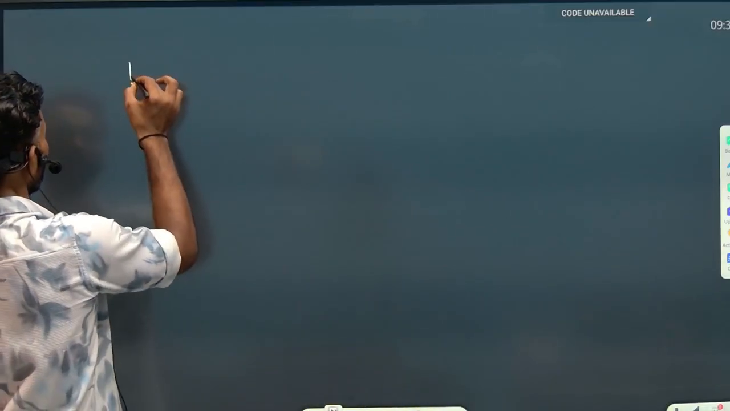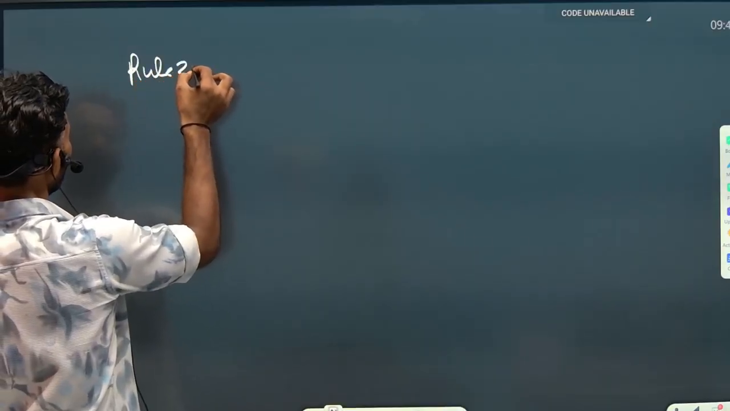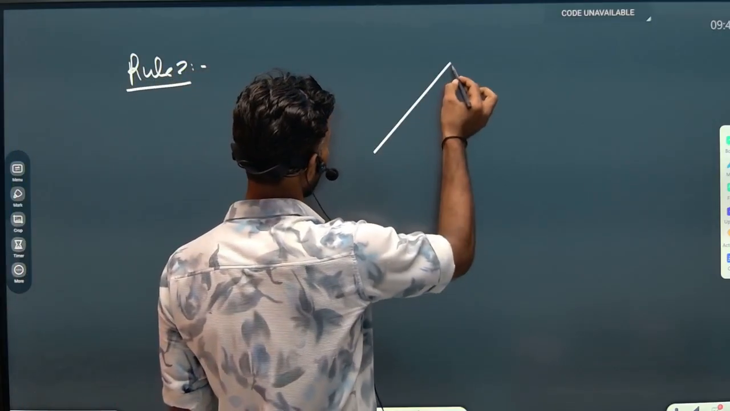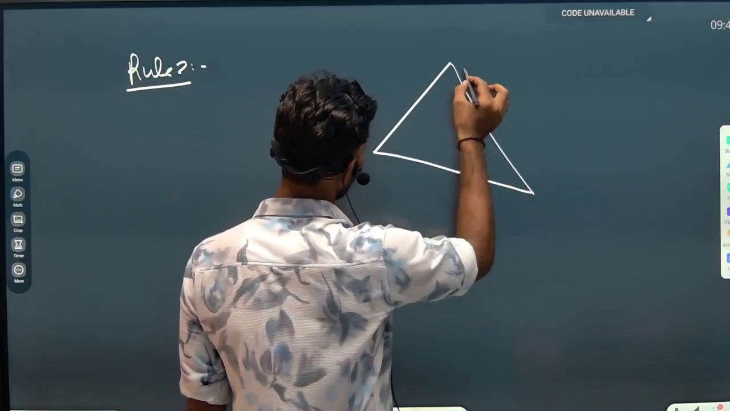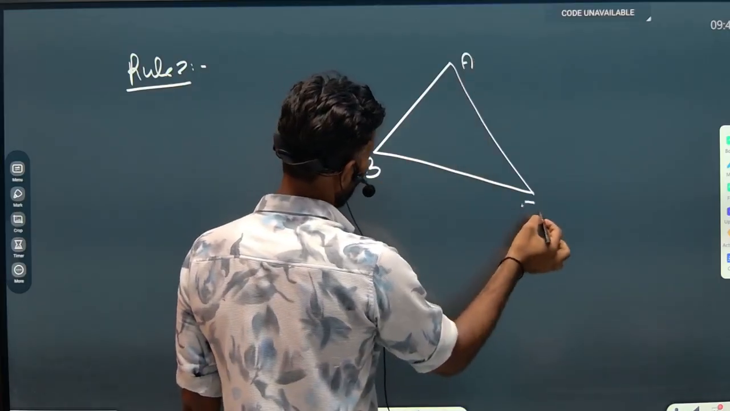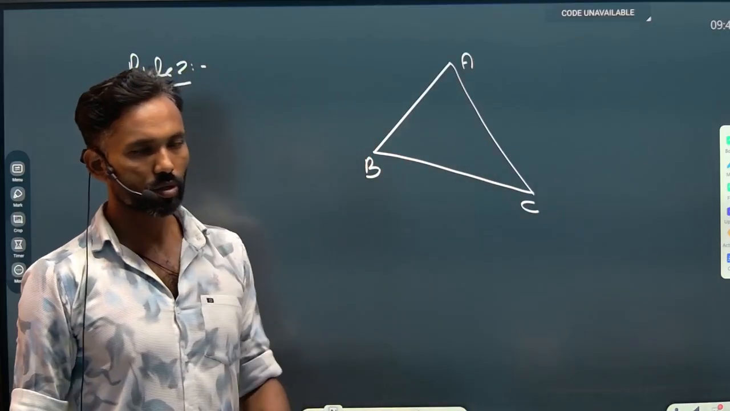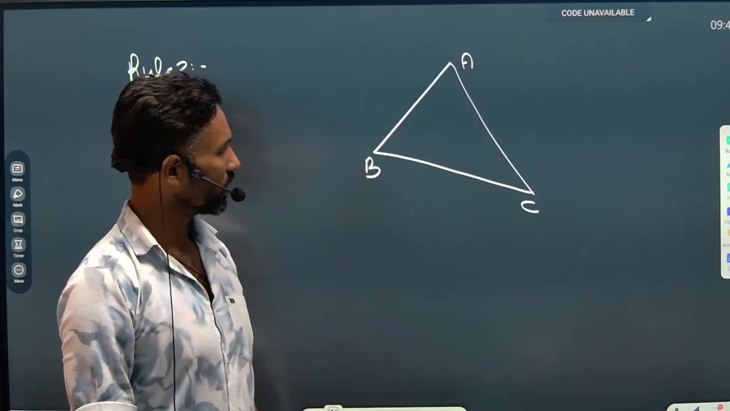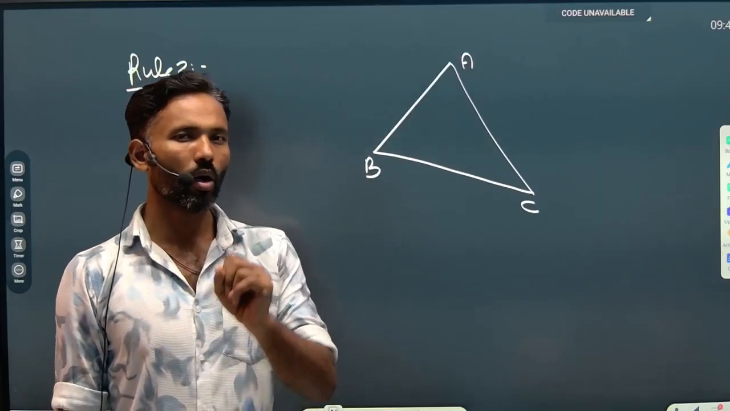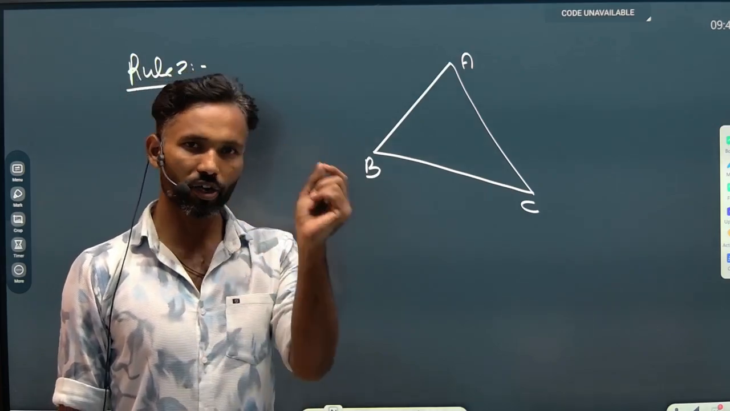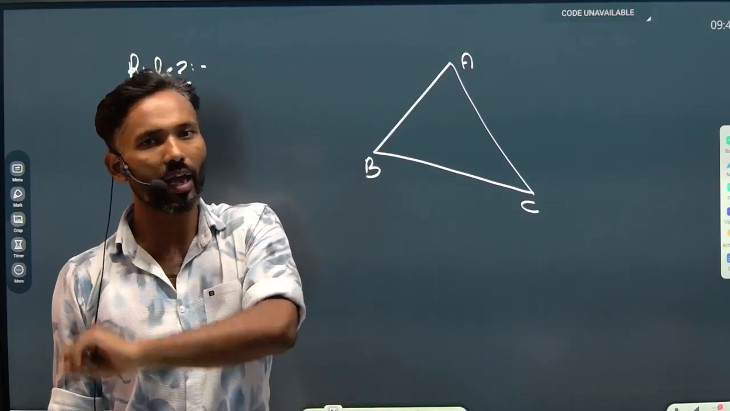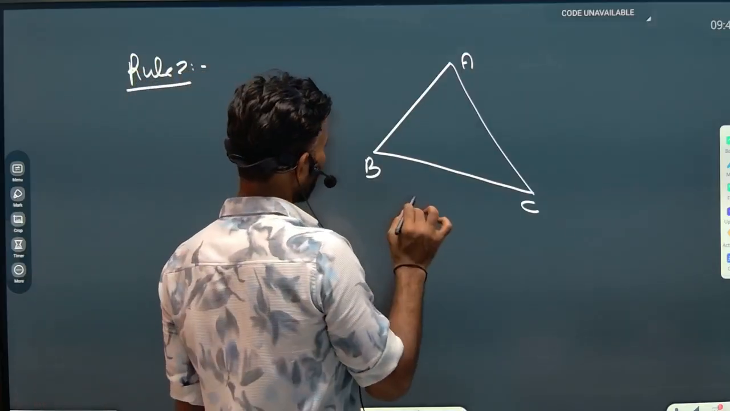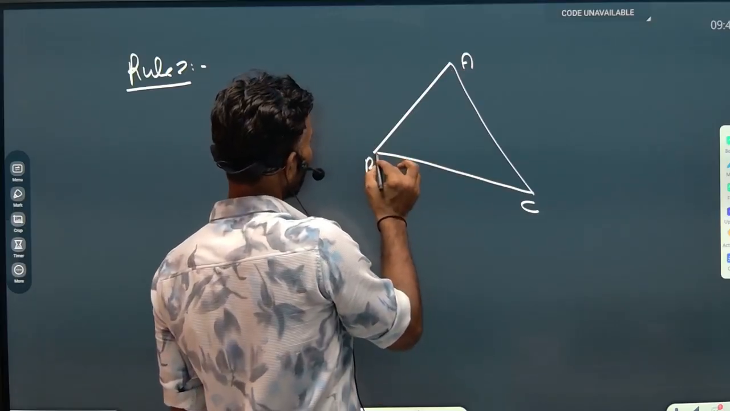Rule number 2 says that, let's say you have a triangle, and the name of the triangle is ABC. Now the examiner will provide you some kind of data, or you can say some conditions, and you have to follow those conditions. He is going to draw the bisector of an interior angle and the bisector of an exterior angle on the same base.